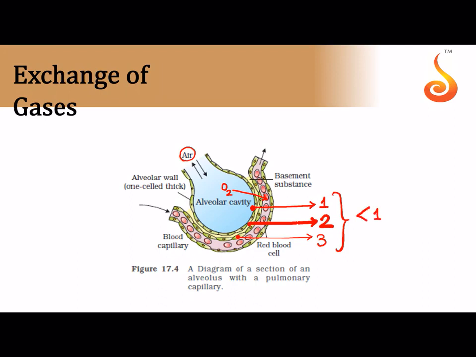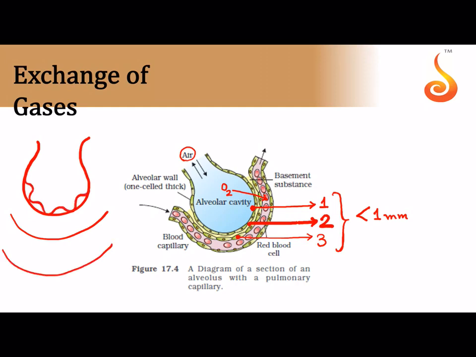However, all these 3 layers are less than 1 millimeter in thickness, and therefore it allows the air to flow very very easily across the alveolar wall. So like I said, there is the alveolus and there is a blood vessel that is surrounding the alveolus. First you have to cross the barrier of the cells which are lining the alveolus. We saw that the alveolus is lined with squamous cells, and then it has to cross the basement membrane, and then there is a lining of cells in the inner wall of the blood vessels which is called the endothelium, which is the squamous epithelial layer. So basically 3 different layers.